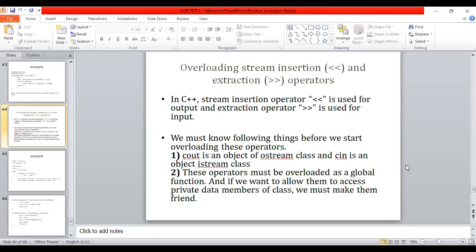We'll see that program also. This is a part of your practical assignment also. So we are going to take both programs: operator overloading with the complex number for the plus sign, and the program with the insertion and extraction operators for the same complex number. What difference it will have, so that you can get both programs.